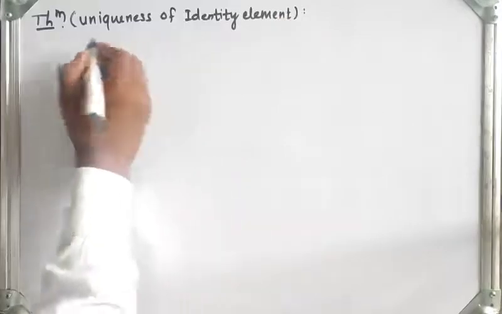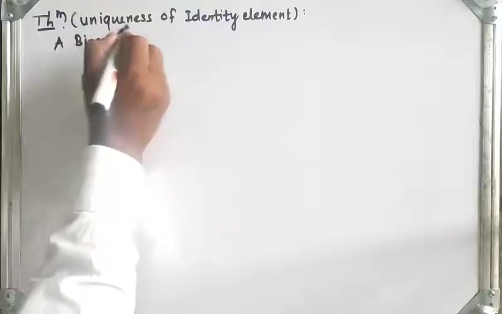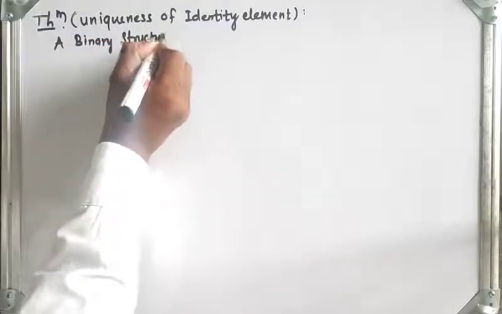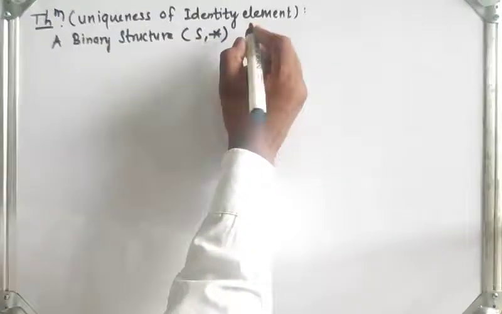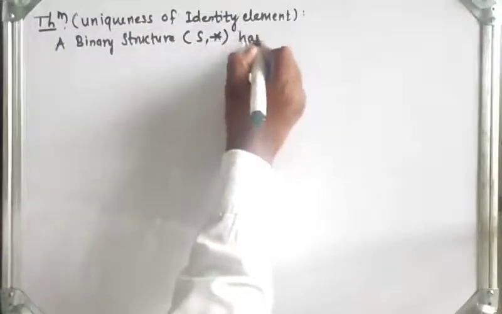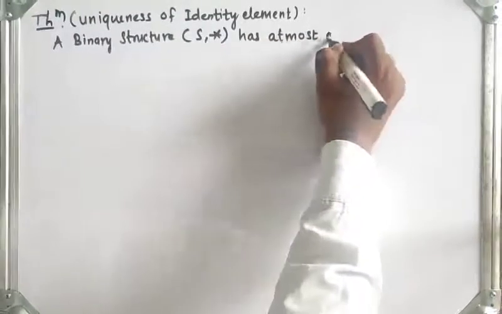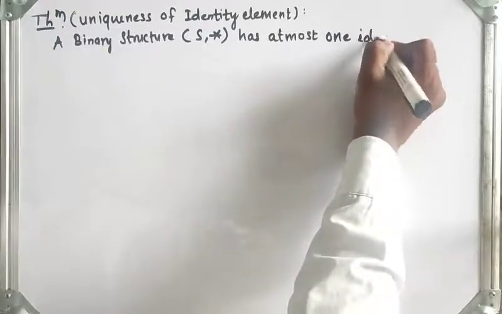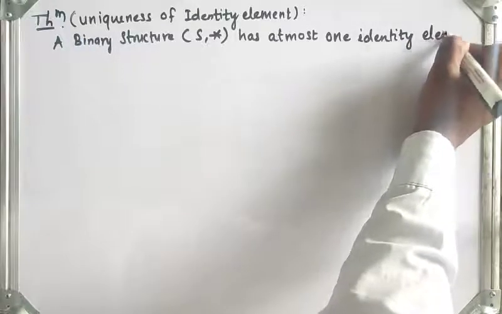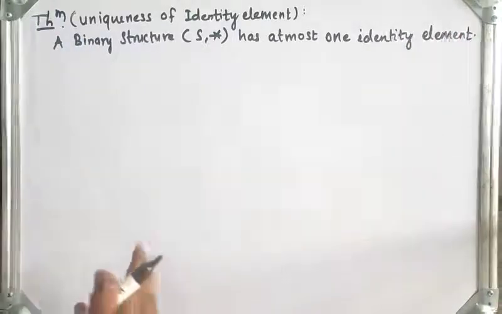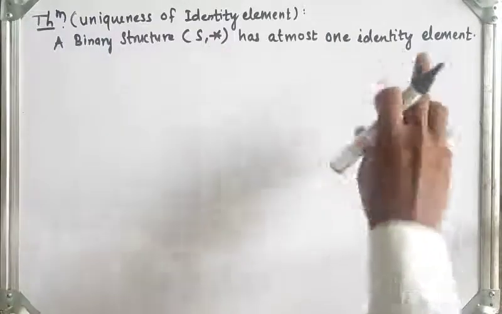So the statement is that a binary structure (S, star) under operation star has at most one identity element.